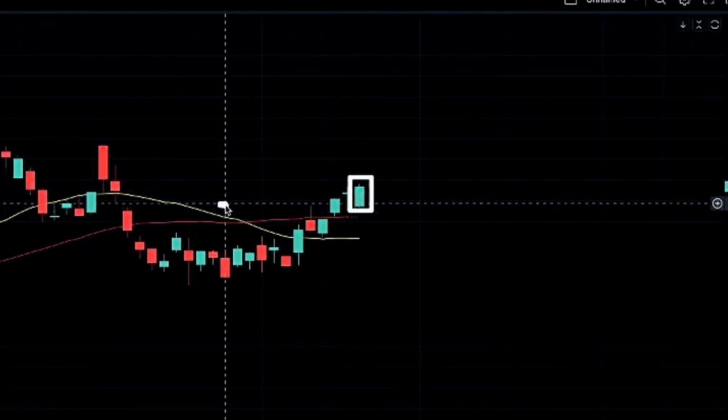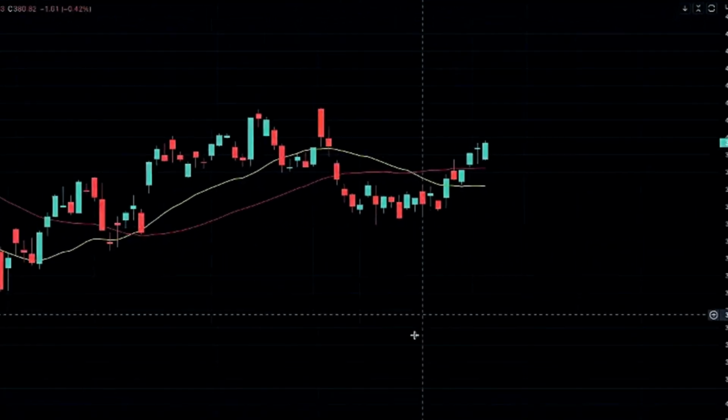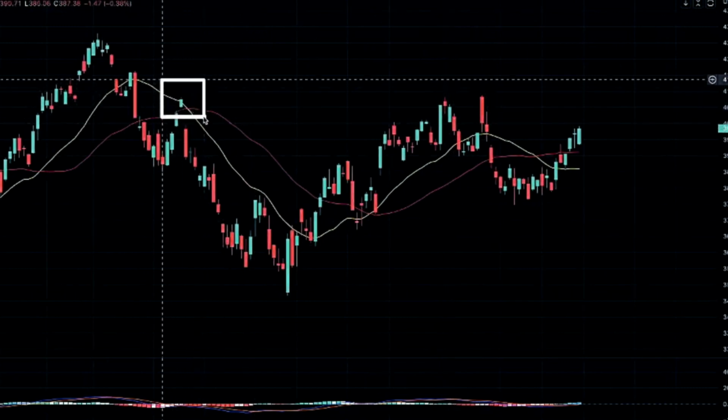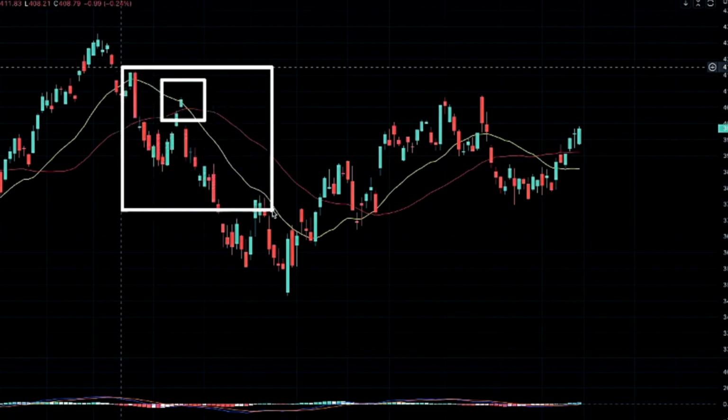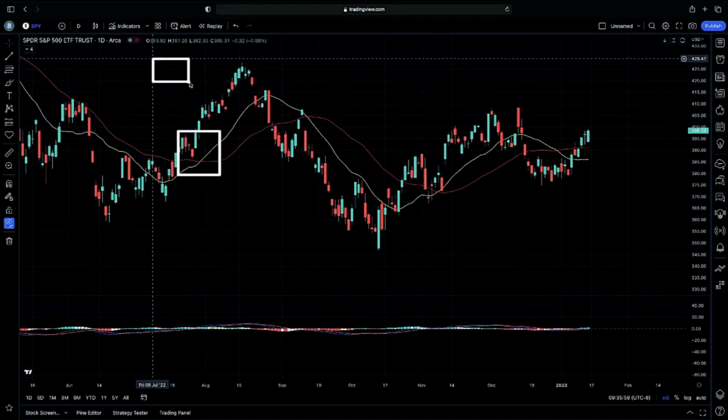However, our 20 is still below our 50, showing us that possible shift in bullish to bearish momentum. As you guys can see, in case you are not familiar with the 20 and the 50, we do typically get that bearish momentum continue on lower when our 20 crosses below our 50. And when our 20 crosses above our 50, we typically do get that bullish momentum.